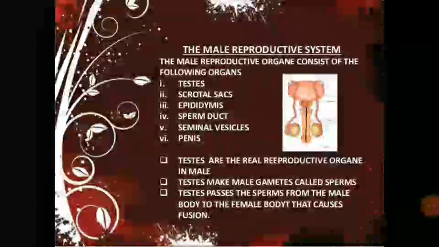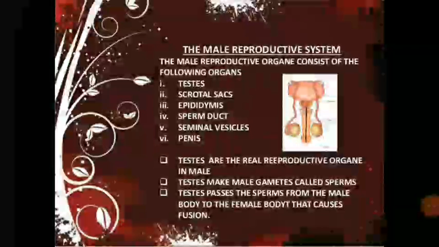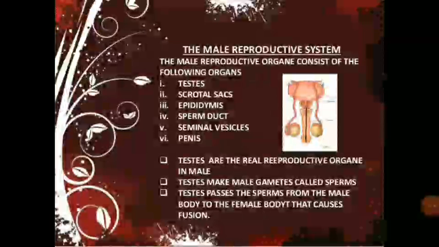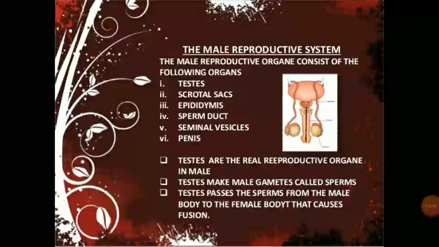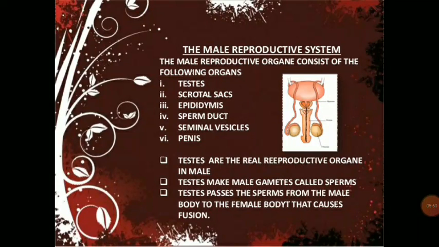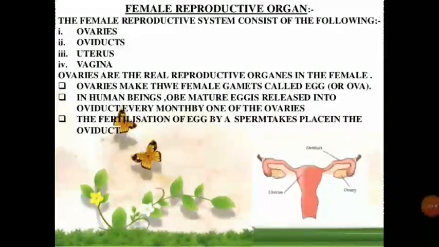This is the diagram of the male reproductive system. The male reproductive organs consist of the following: testis, scrotal sacs, epididymis, sperm duct, seminal vesicles, and penis. Testes are the real reproductive organs in males. Testis makes male gametes called sperms. The sperm duct passes the sperms from the male body to the female body, which causes fusion.